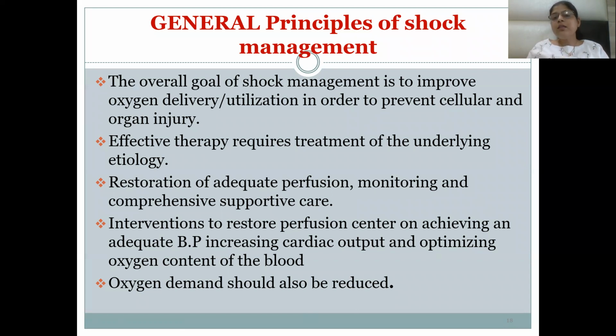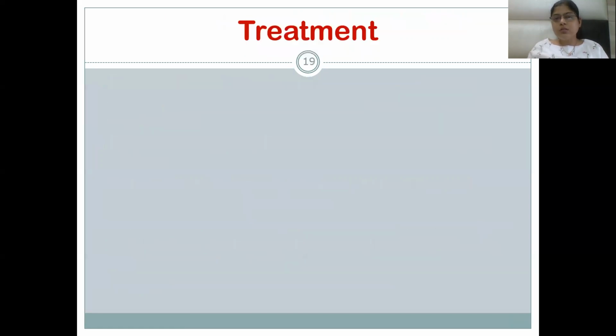Then we have to maintain adequate perfusion. We have to monitor the blood pressure, cardiac output, and heart rate, and give supportive care like oxygen inhalation, blood transfusion, fluids, plasma expanders, and inotropic drugs. Intervention to restore perfusion centers on achieving an adequate BP. Normal BP should be achieved, cardiac output should be increased, oxygen content of the blood should be increased, and oxygen demand should be reduced.